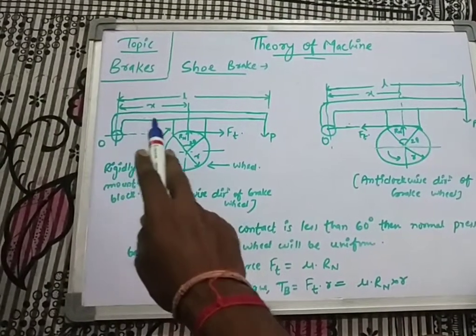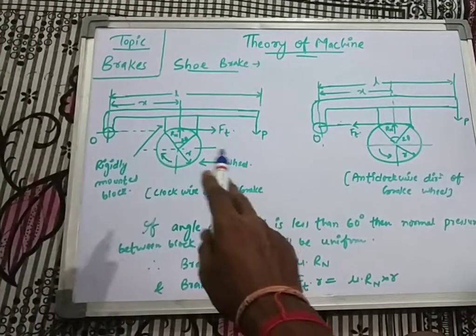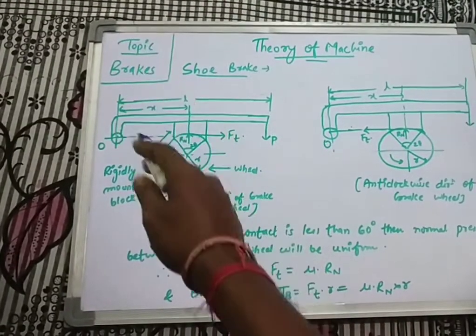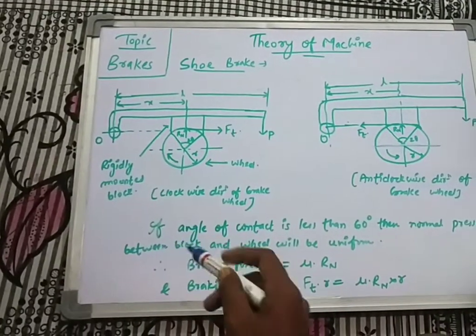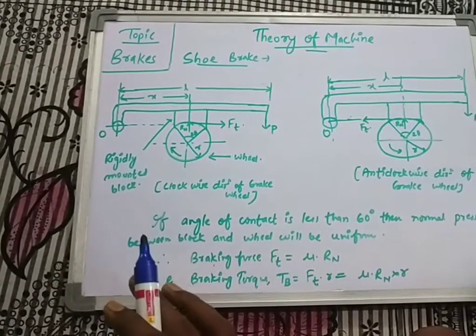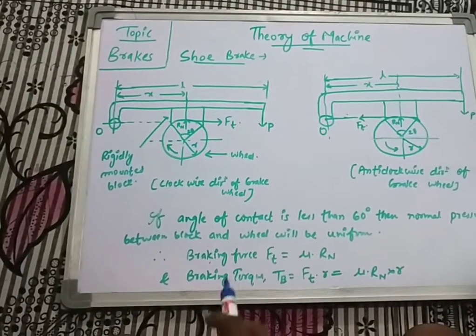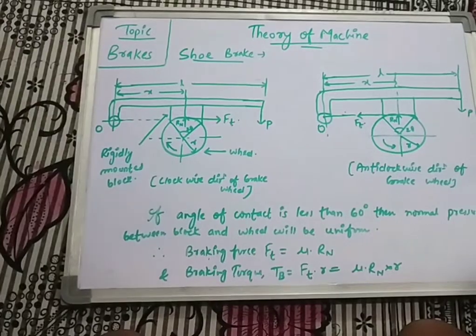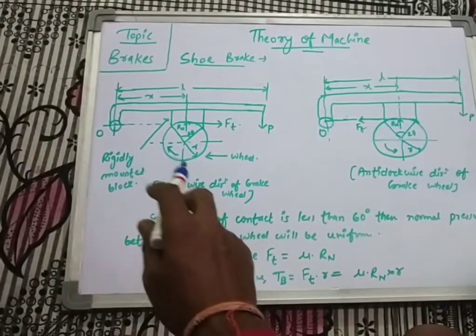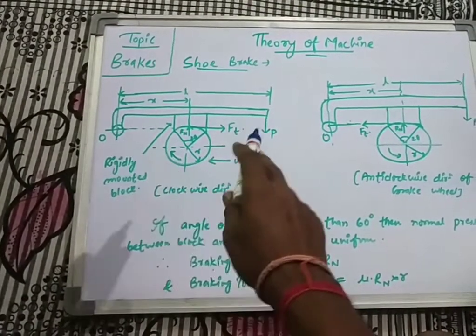That means all the time the fulcrum will not be along the axis of braking force. It can be above the braking force or it can be below the braking force. So we'll observe 3 cases. What are the possibilities of the position of the fulcrum, and we will find out at each position what will be the braking force and braking torque. So starting from the initial position, that means when the braking force and the fulcrum are along the same line.